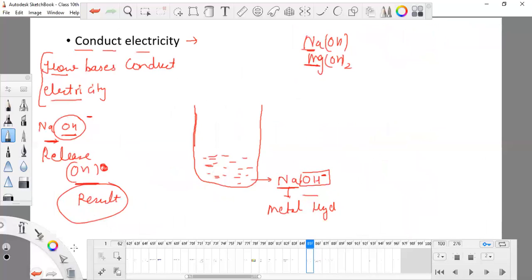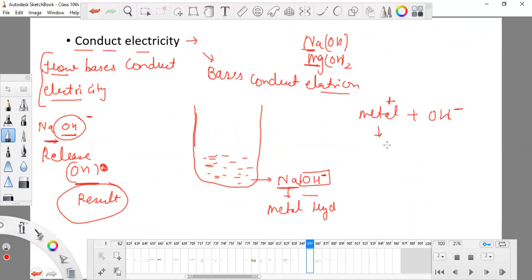So bases can conduct electricity because first they break down into a metal, whatever you took, and OH. OH is always negative, and the metal is always positive, whatever metal you take. The metal is positive, so it goes to the cathode and is known as a cation, and OH goes to the anode, so it is known as an anion.